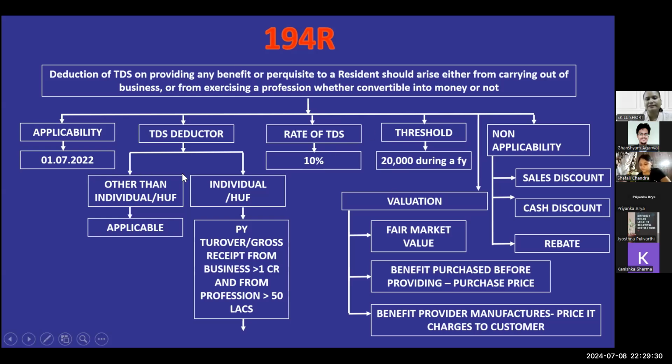TDS deductor in this, other than individual or HUF, it is applicable. But in case of individual or HUF, if their turnover in case of business is more than 1 crore and in case of profession, it is more than 50 lakh, then only this section is applicable. Otherwise, this section is not applicable.